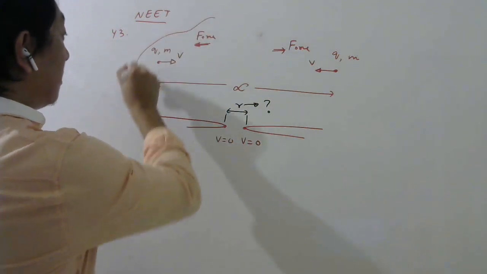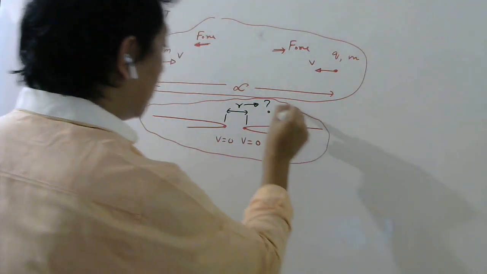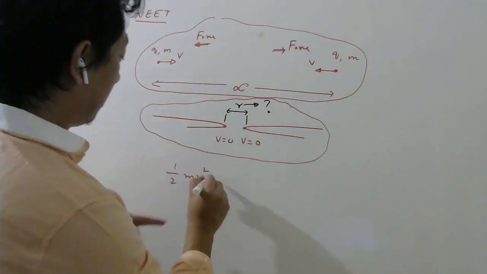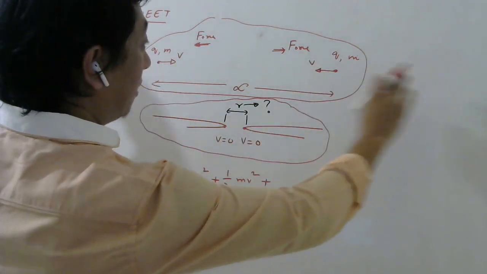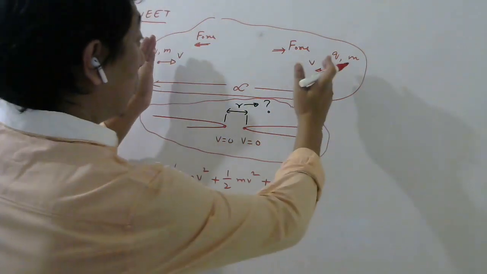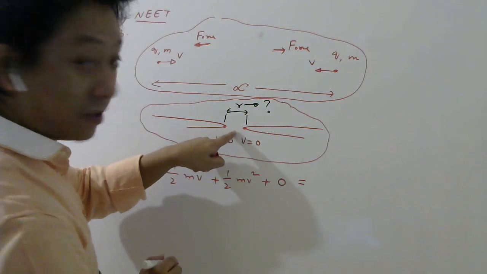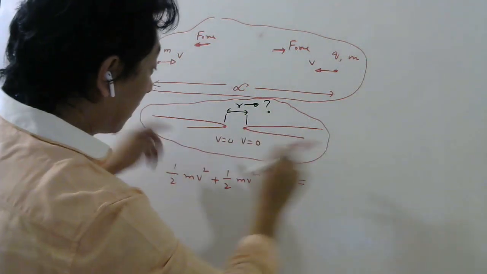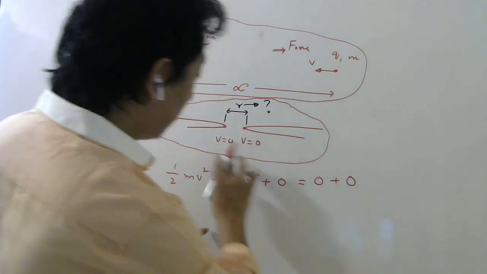Okay, so look carefully now. This is our initial situation and this is our final situation. So what is the kinetic energy here? Half mv square, and for this particle also half mv square. What is the potential energy? Since the distance is infinity and we have chosen infinity as the reference of potential energy, when these two are infinitely far, potential energy is 0. And when they reach this position, since both of them have stopped momentarily, after that they will go back. At this position, you can see velocity has become 0.